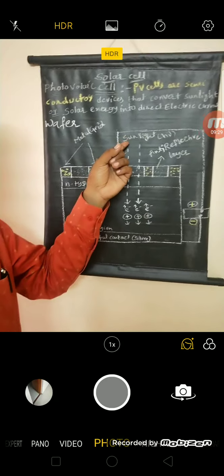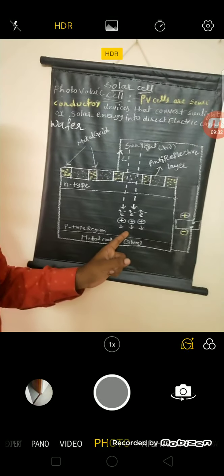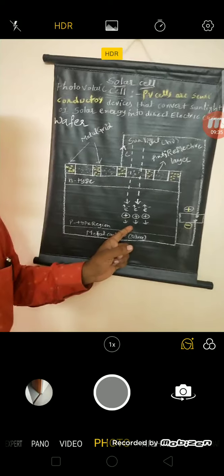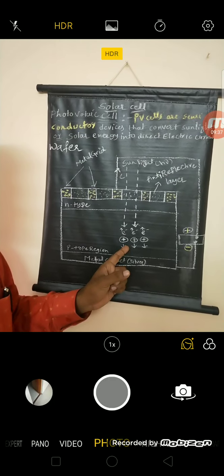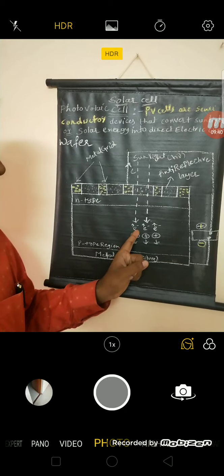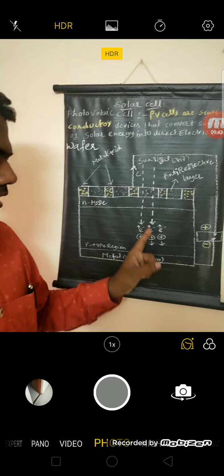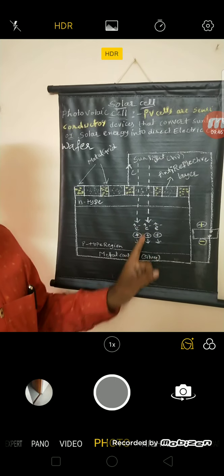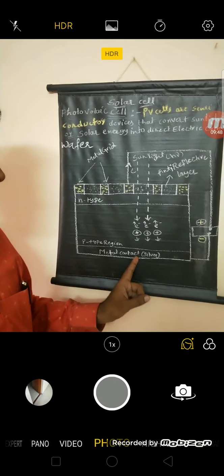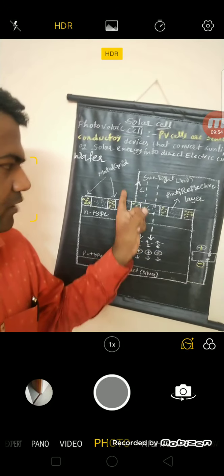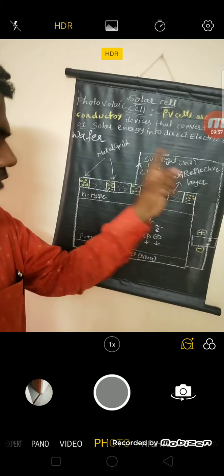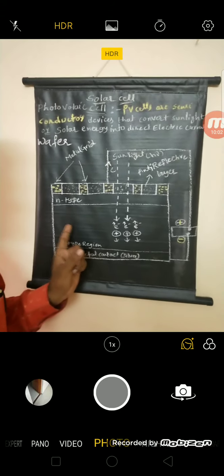Here, when the sunlight falls on the device, all the sun rays are transmitted into the device. When the sun rays are transmitted into the device, the heating of the solar cell takes place. Due to heating, electrons and holes are created. Electrons are drifted towards the n-type region, holes are drifted towards the p-type region. When the whole cell is connected to the external electric circuit, due to the movement or flow of electrons, then we can generate the electric current. This is all about the working of the photovoltaic cell or solar cell.